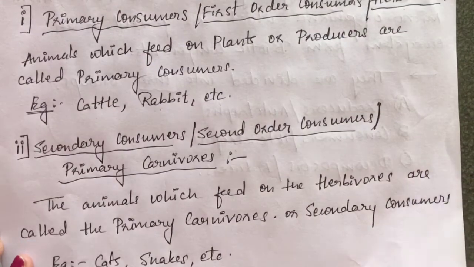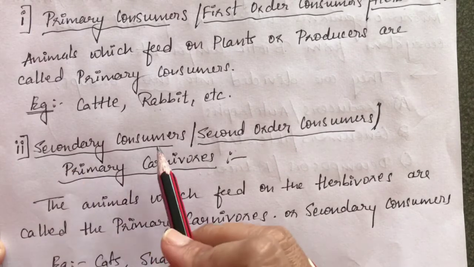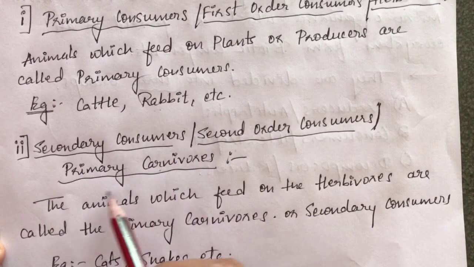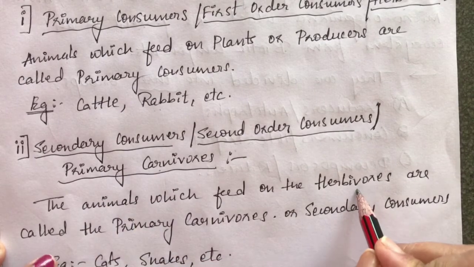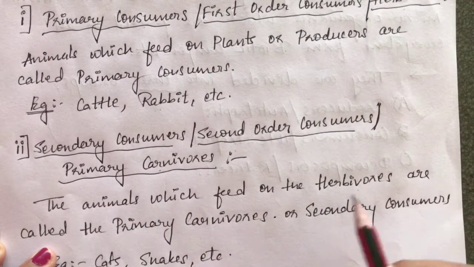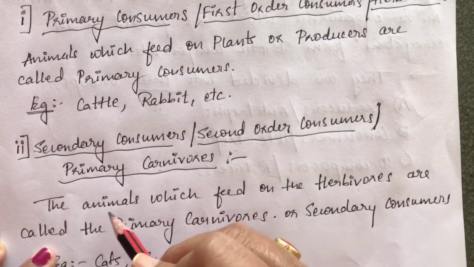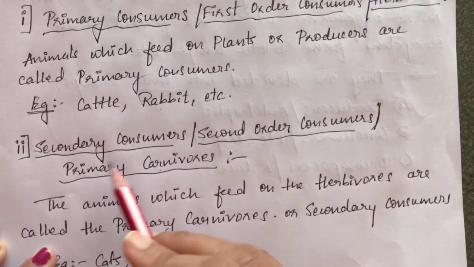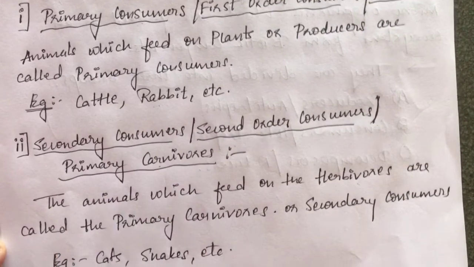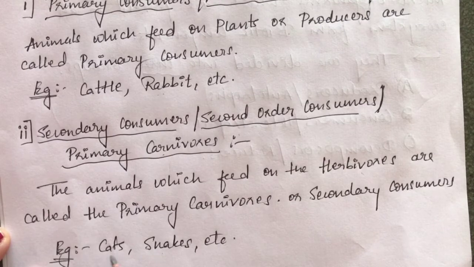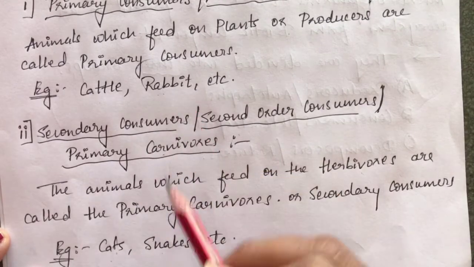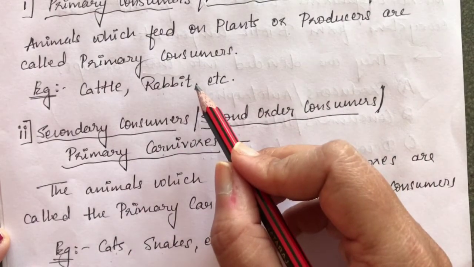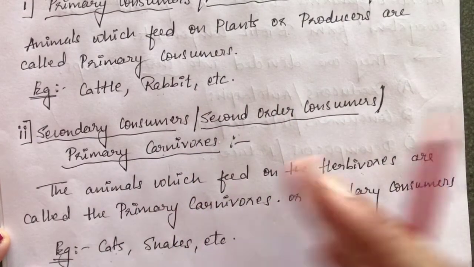Coming to your next group, the secondary consumers. These are the primary carnivores. These animals depend on the herbivorous animals, so they feed on herbivorous animals. Now whom are they feeding on? Cattle and rabbit. So they are primary carnivores. For example, we have cats and snakes. Cats eat rabbits, snakes also eat them. Clear? These are the animals which eat other animals, but smaller ones. So they are primary carnivores.